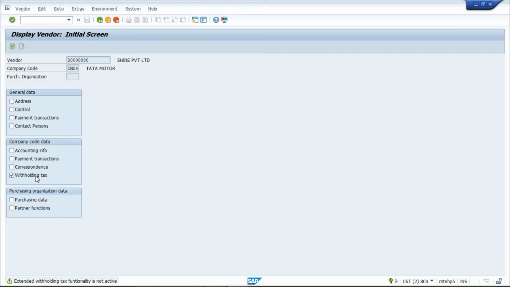I have applied a check mark. Press enter. Why is it not opening? Because the setting we have done just now, but this vendor we opened before the setting itself. So once again we have to use this transaction code. Now the recent changes got updated. Press enter. Now it will appear.